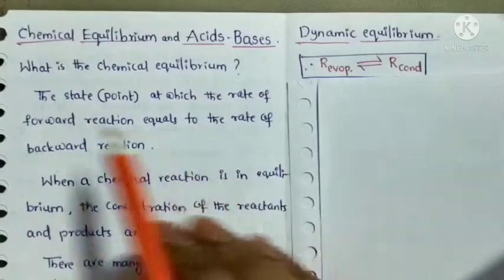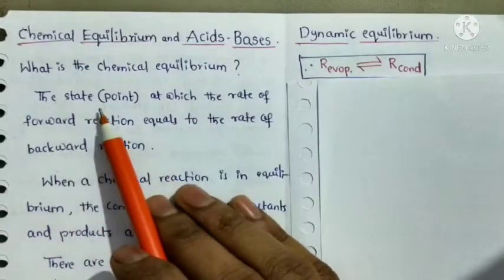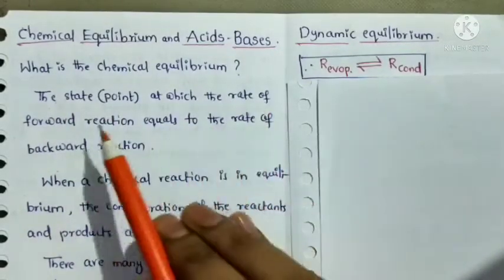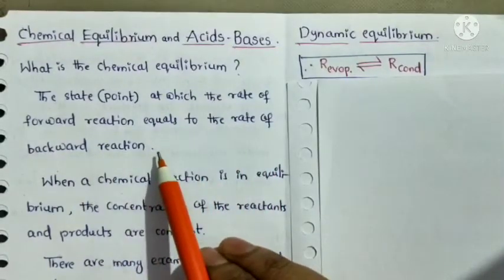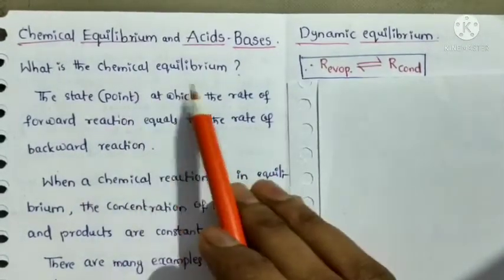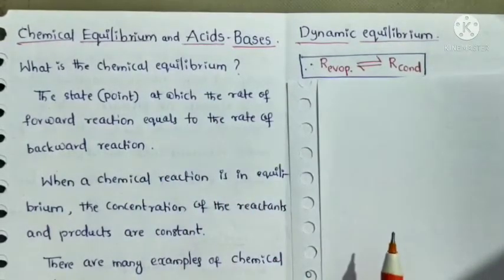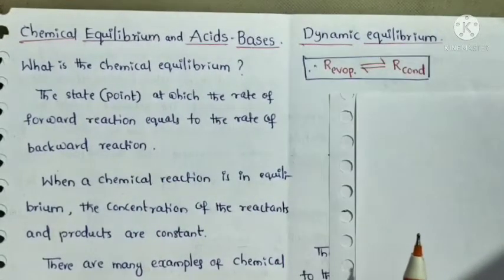It is explained as a definition: the state at which the rate of the forward reaction equals the rate of the backward reaction is called chemical equilibrium.